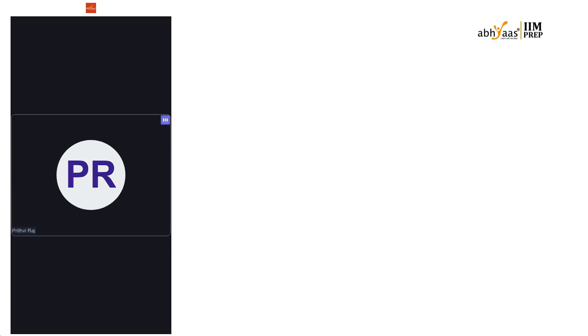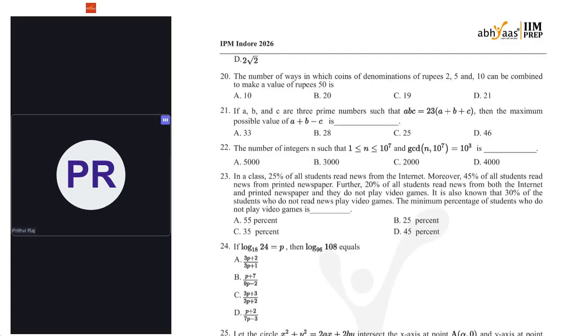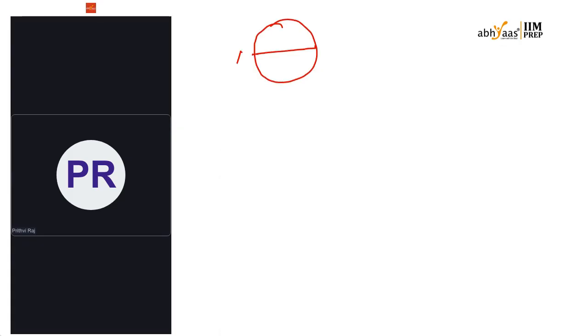Okay, let's see in the diagram. Take the two locations A and B. Rekha starts running on the track from location A. So if this is A and this is B, Rekha has started from here, and Sajal started from here.